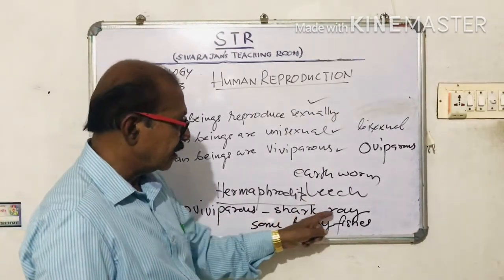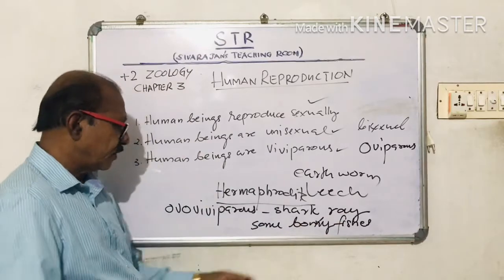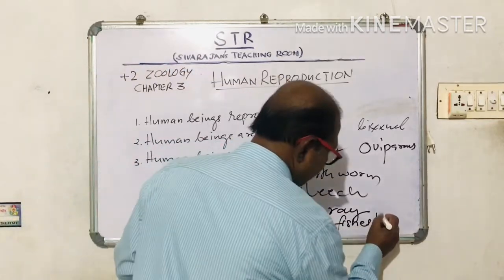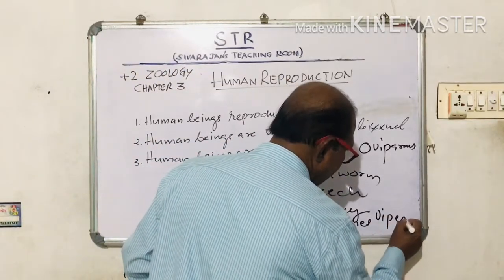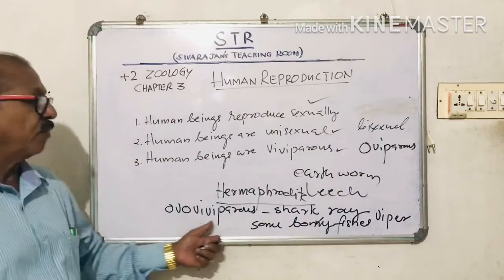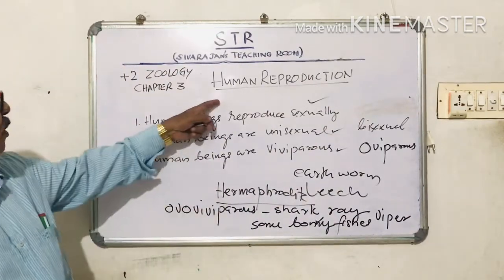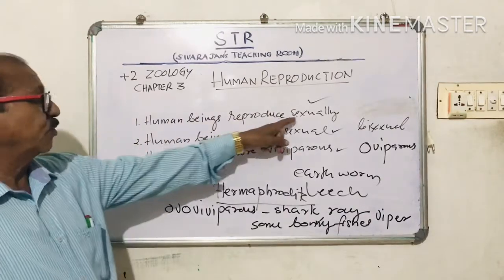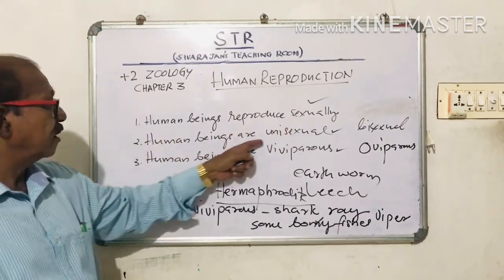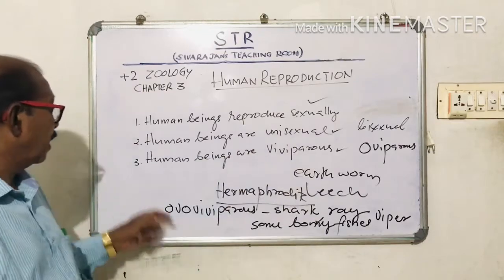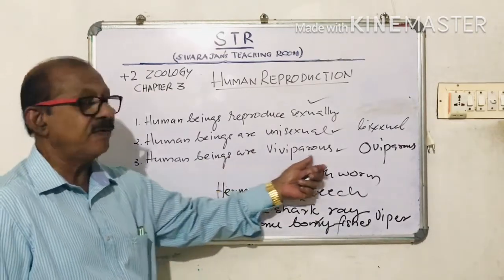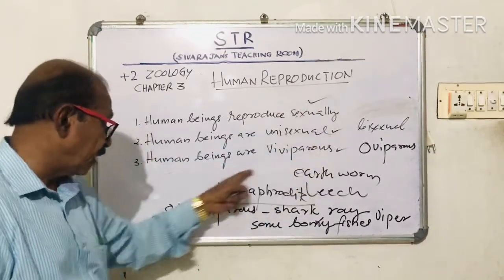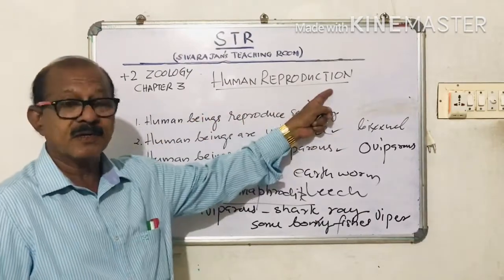Example, shark, ray, some bony fishes, then viper. Viper is a snake. It belongs to ovoviviparous. So, human beings reproduce sexually. Human beings are unisexual, and human beings are viviparous. So, these are the three special features of human reproduction.